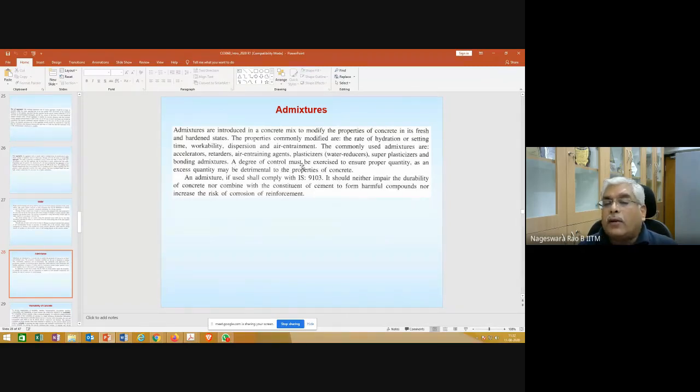The degree of control must be exercised to ensure proper quantity, as excess quantity may be detrimental to the properties of concrete. And all these admixtures, you need to comply with IS 9103. An admixture, if used, shall comply with IS 9103. It should neither impair the durability of concrete or combine with constituents of cement to form harmful compounds, nor increase the risk of corrosion of reinforcement.